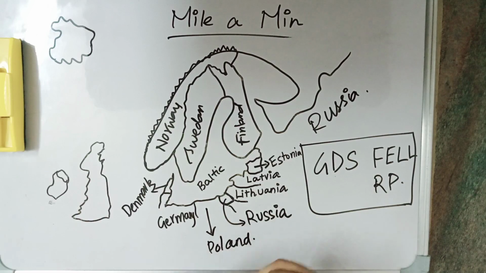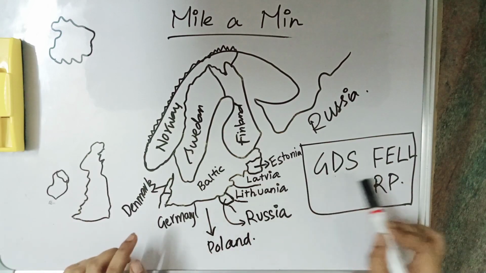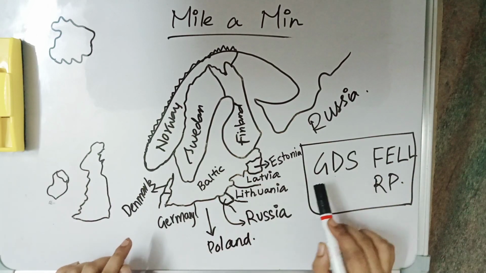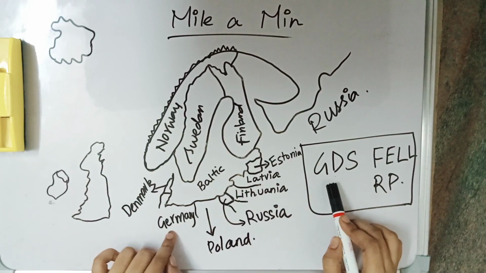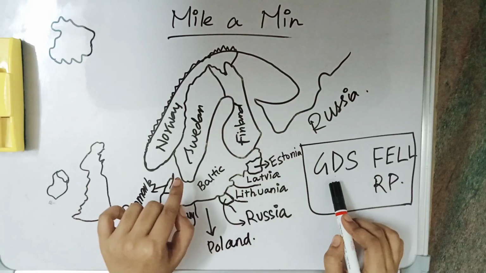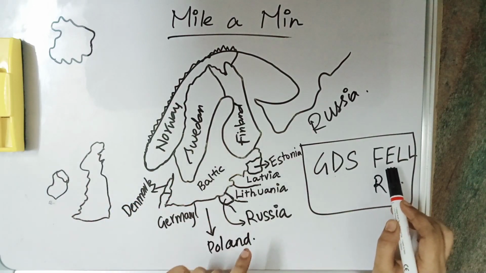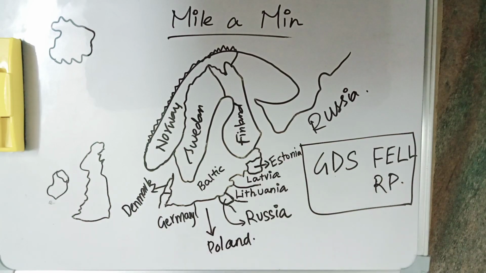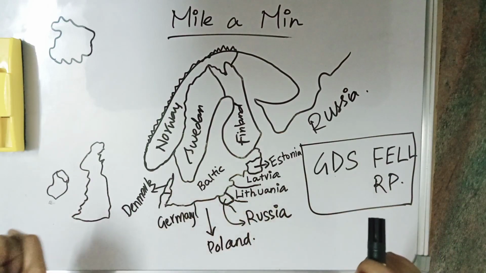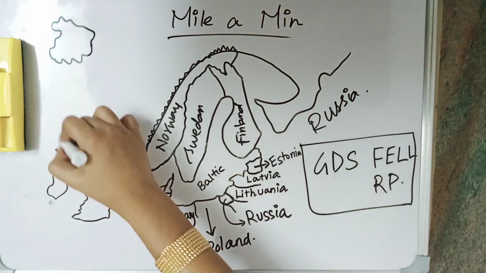So let us recall once. So it is GDS FEL RP. First G is Germany, Denmark, Sweden, Finland, Estonia, Latvia, Lithuania, Russia and Poland. These are the countries that border Baltic Sea. Okay, so that's it.